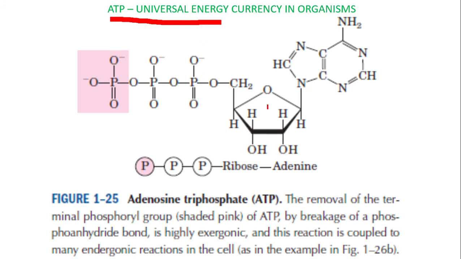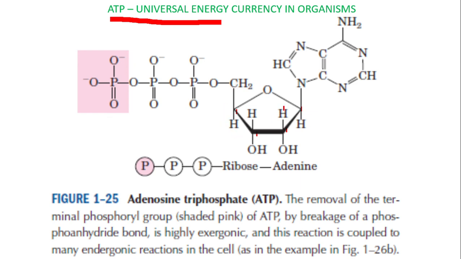This base is called adenine, the same base which is present in DNA, RNA, etc. And this is a sugar called ribose, a 5 carbon sugar, carbon number 1, 2, 3, 4 and 5.